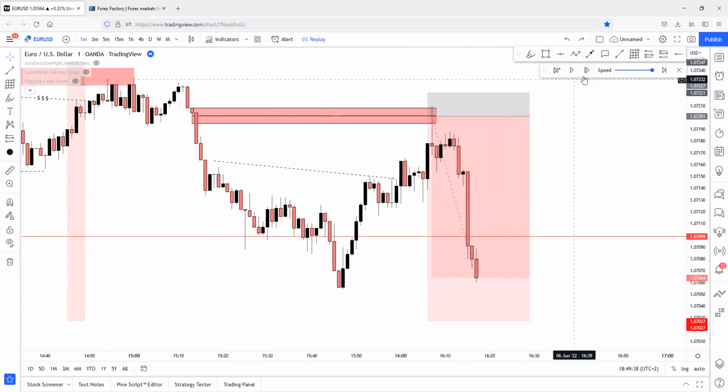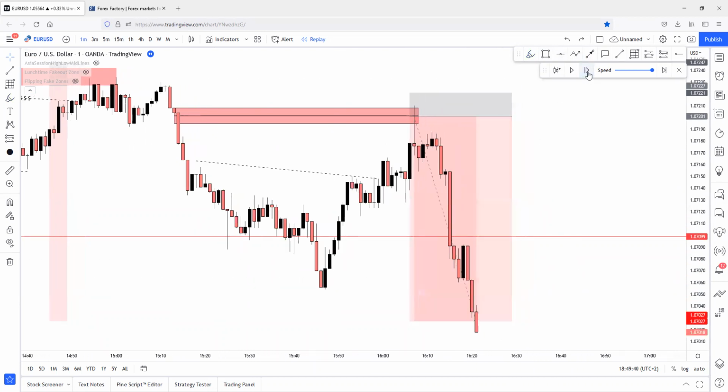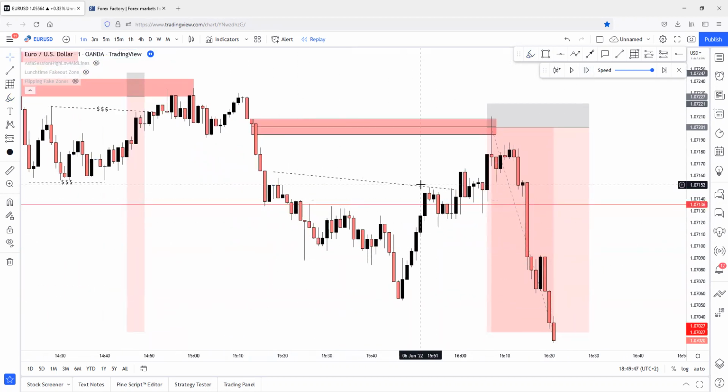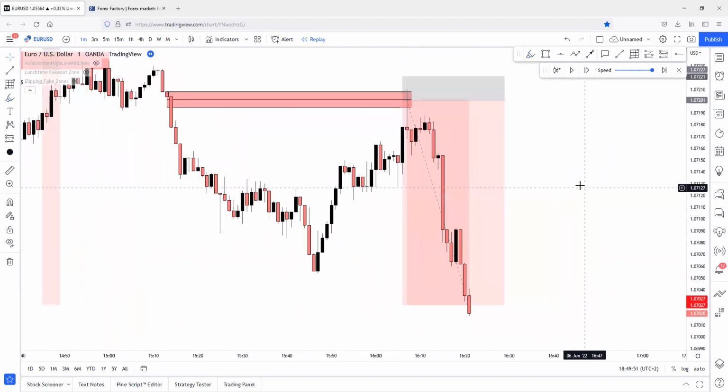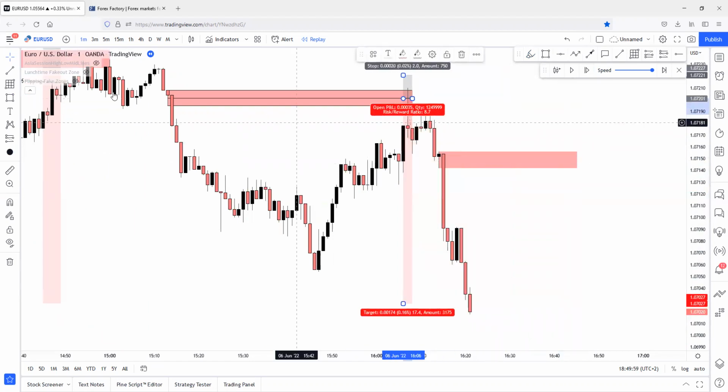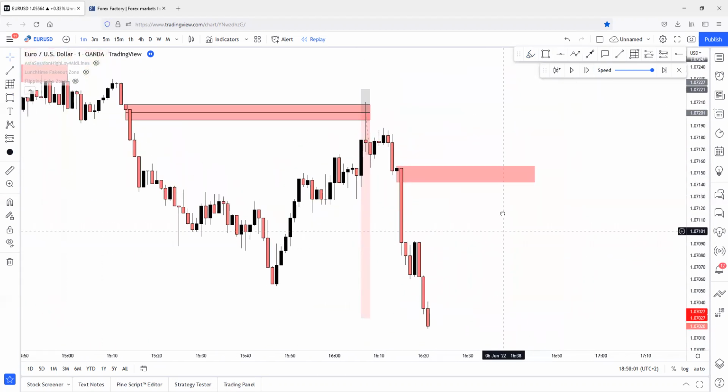Actually, the session close is really, really near. Yeah, it could break below. We did hit TP on this one and this one too. But let me just remove this. The session close is really near. In 40 minutes, the session will close. But we have a good continuation point right here. I will close this trade. I will close this trade too.